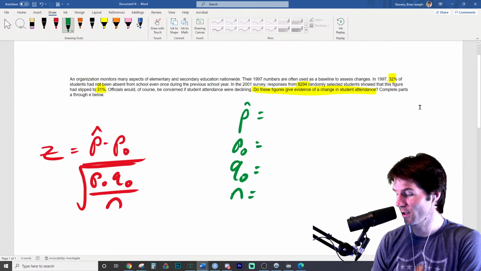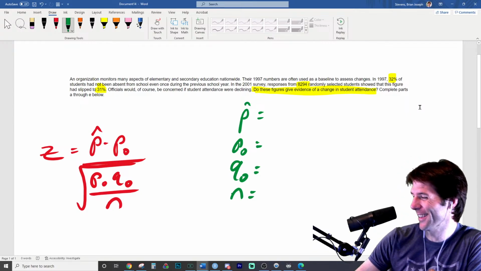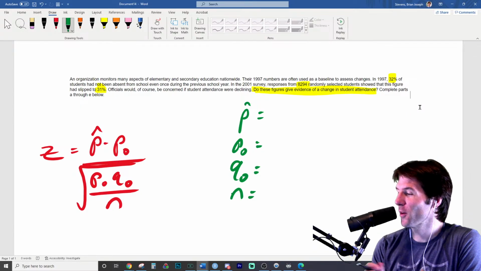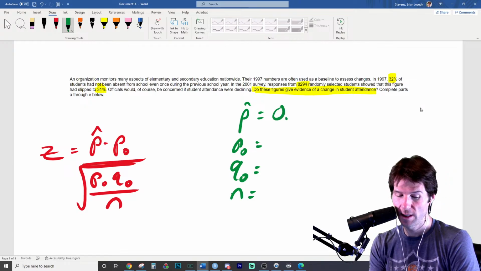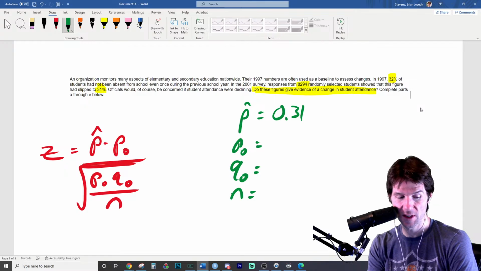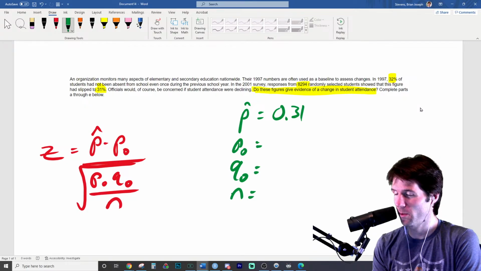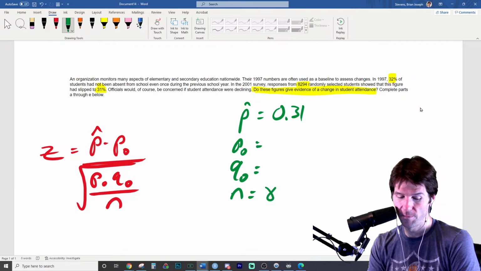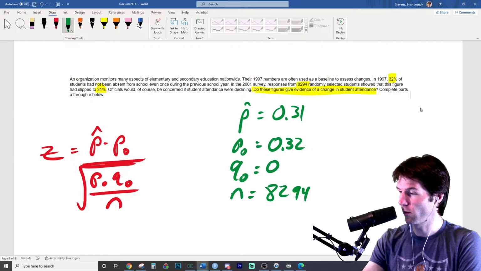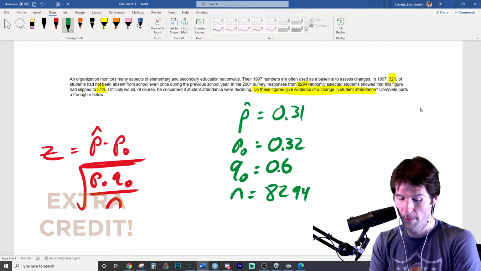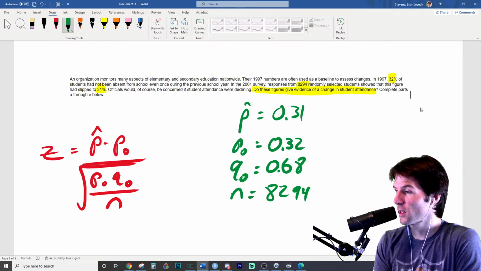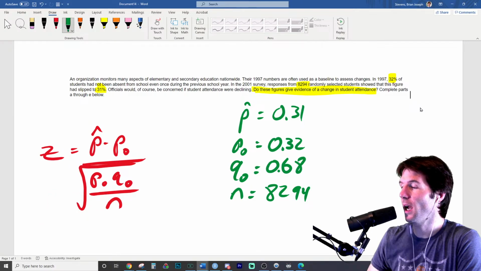Does anyone know? I'll give it 30 seconds here. Oh, great job, Kayla, crushing it. Oh, you reversed it, Kayla. But it's probably because of what I said, the 31% is from the sample. So I reversed it at one point when I was saying it, and I caught myself. You might have heard me reverse it. Good job, Kayla, earning everyone 100 points. Basically, yep. Basically there. P naught is the hypothesized and p hat is the sample.